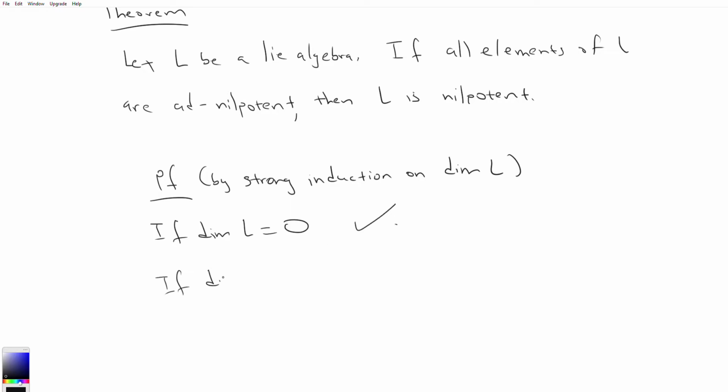If dim L is equal to 1, once again it's true because L would have to be abelian, and the elements would have to be ad nilpotent, because of the second axiom of a Lie algebra. Everything in a Lie algebra of one dimension can be written as span of x, so ad x applied to x, the bracket of x with x, is equal to 0. So the elements are all ad nilpotent, L is nilpotent, and we see dim L equals 1 works.